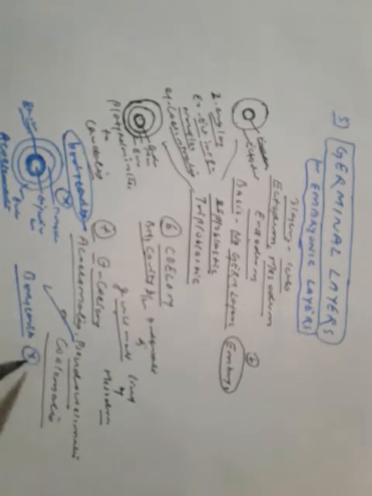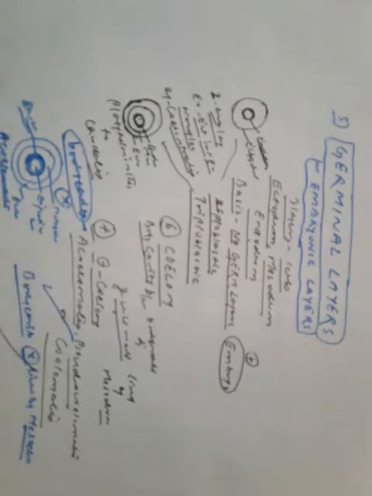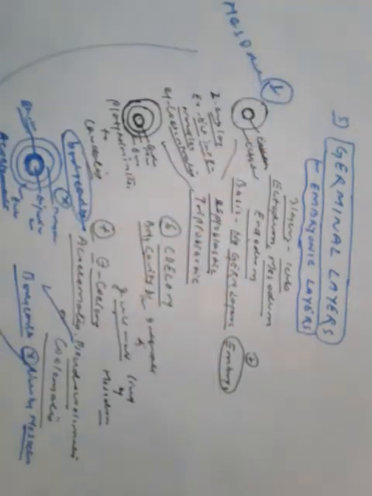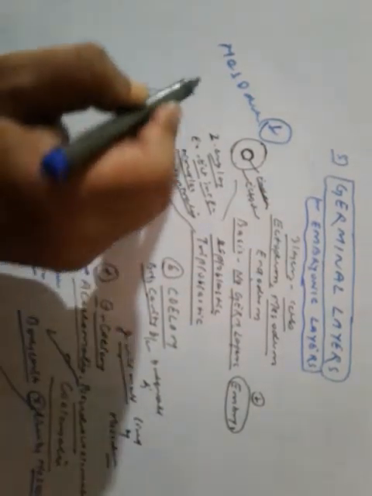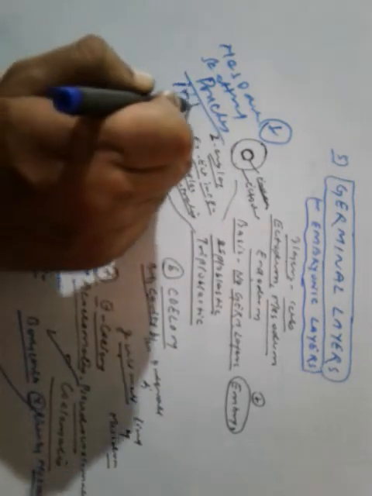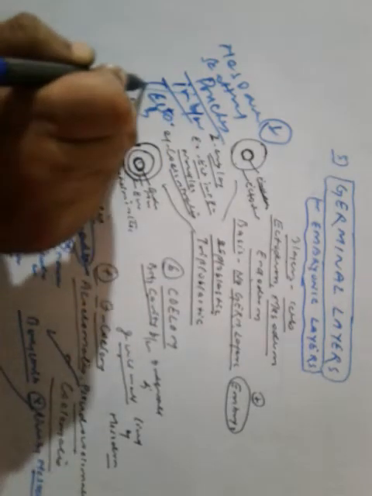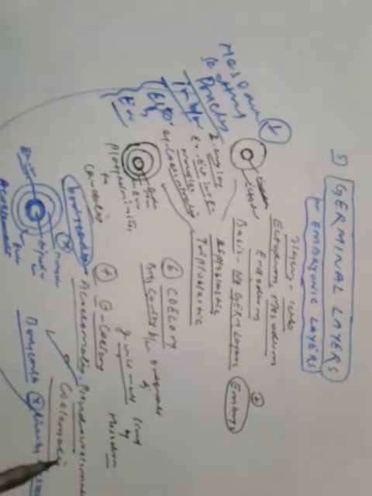The body cavity is not lined by mesoderm.